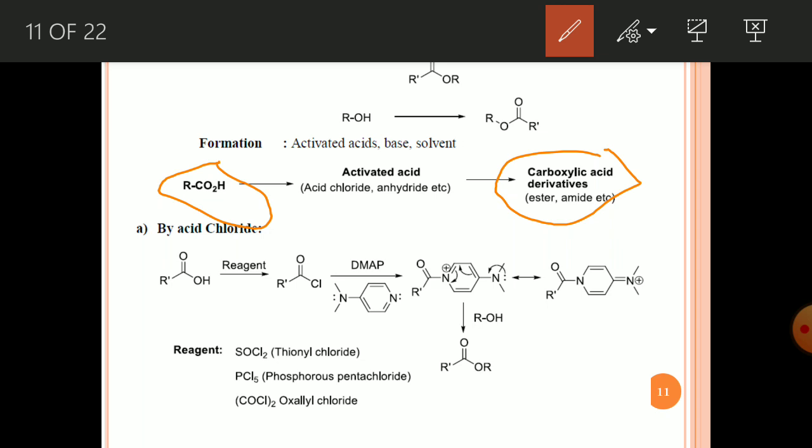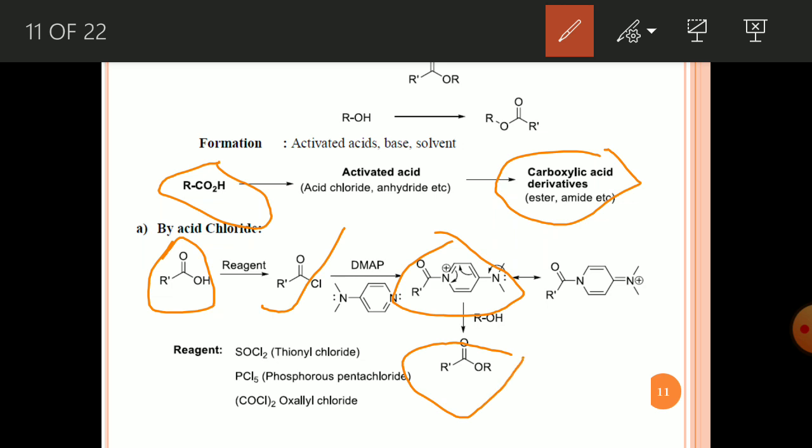First one is by acid chloride. If you take a carboxylic acid and treat it with reagents such as thionyl chloride, PCl5 or oxalyl chloride, you will get the acid chloride RCOCl. With DMAP, this RCOCl will give this type of complex, and if you treat this complex with alcohol, you will simply get the ester compound.